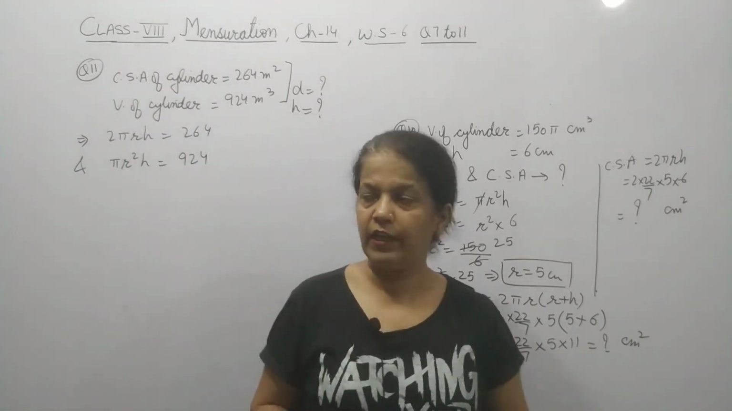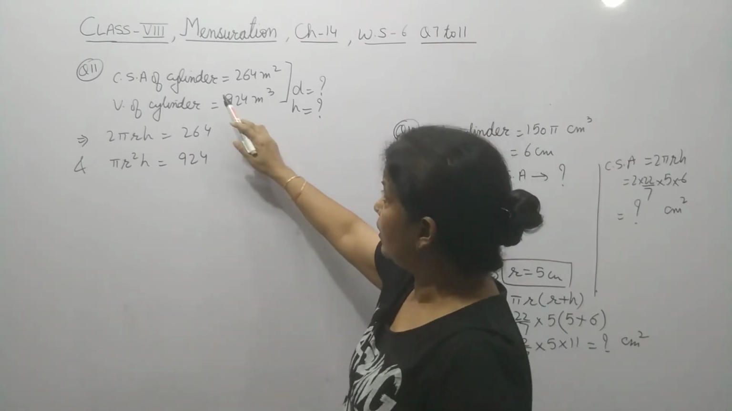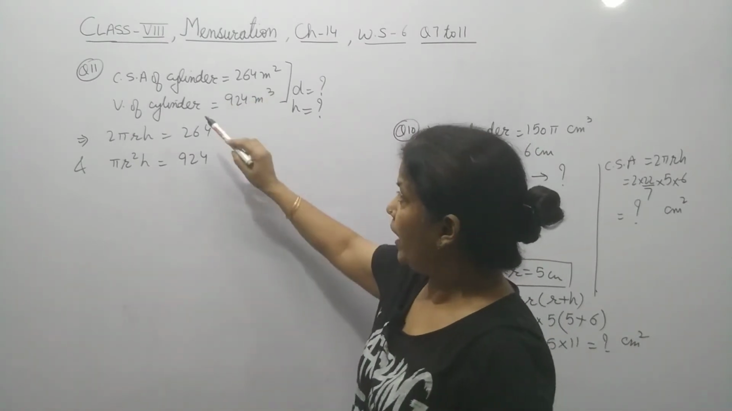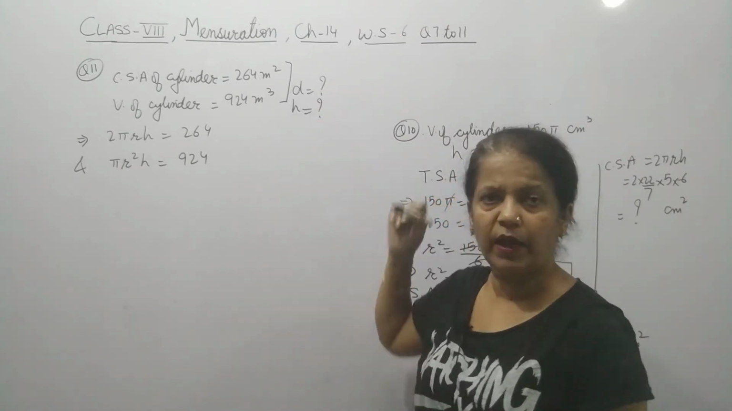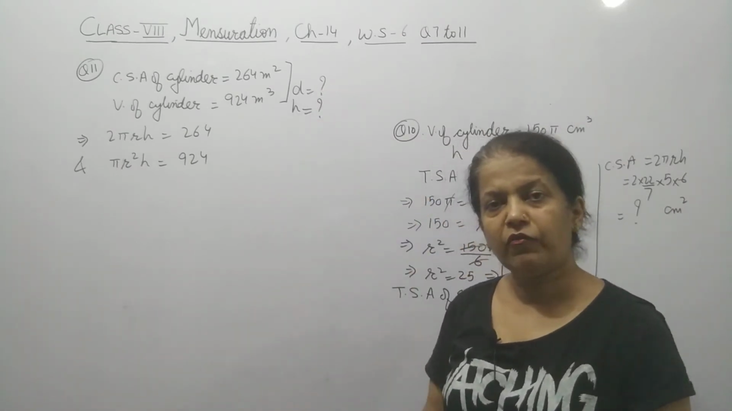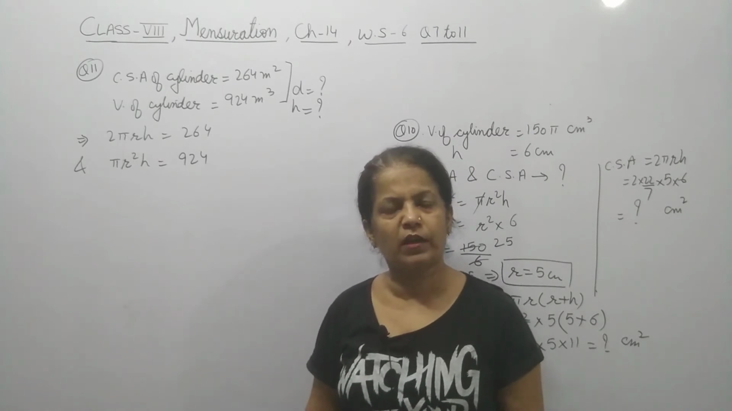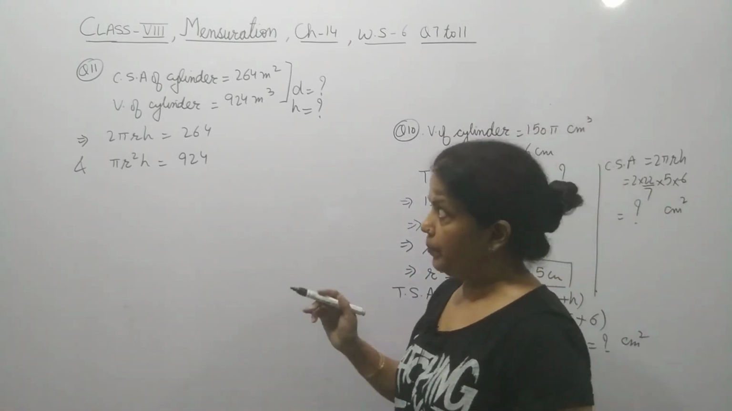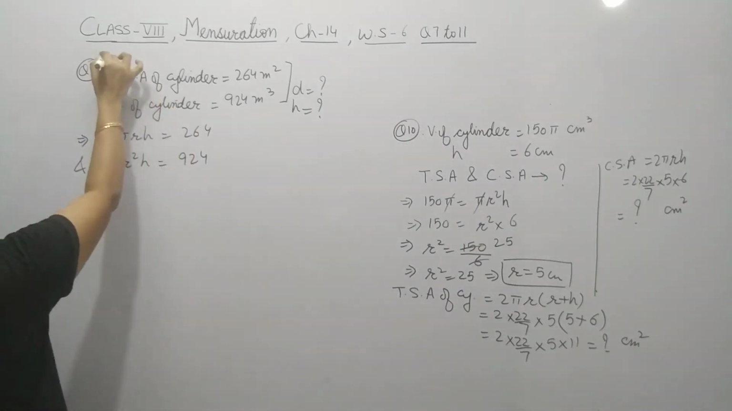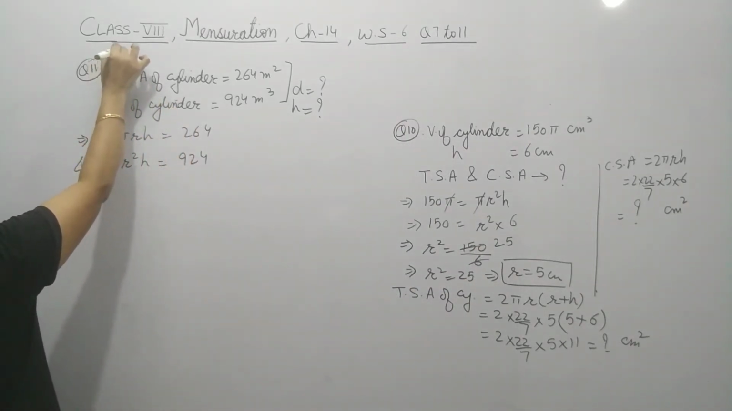In question 11, it is given curved surface area of cylinder and the volume of cylinder. We have to find out the diameter and the height of a cylinder. If we find out the radius of a cylinder, then automatically we will get the diameter also. So now come to the question. This question is also very important.